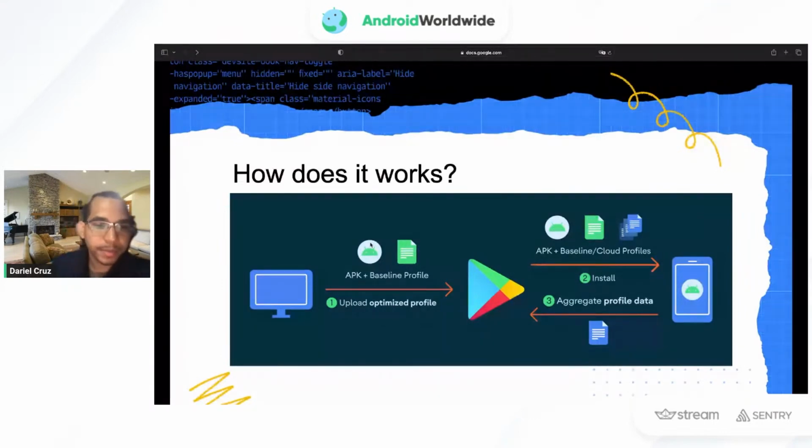So we create a profile. We basically write code that says to the ART, these are the most used paths in my application. For example, a user login, or a user scrolling down, or seeing the details of a list. Those are the most used paths or flows of my application, so I want the code related to those paths to be precompiled.